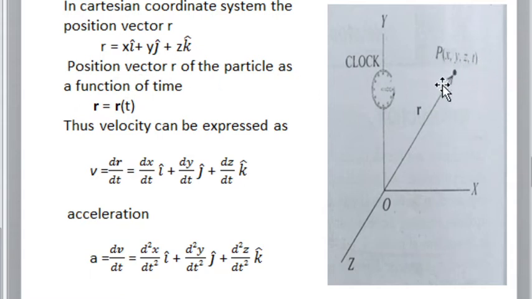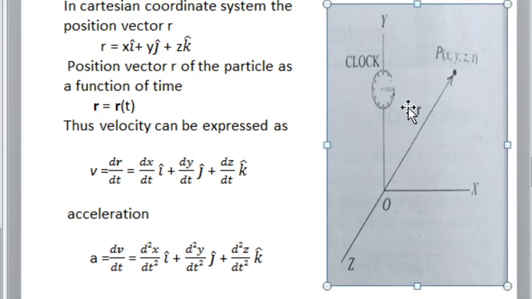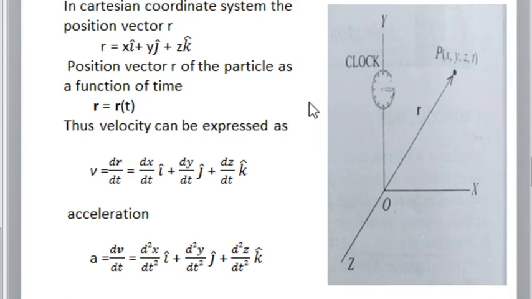An event occurring in space can be represented in terms of both space and time coordinates. So here the position vector r is not only a function of space but also a function of time too. So r can be represented as r equals r of t.